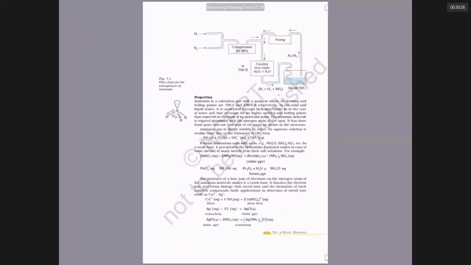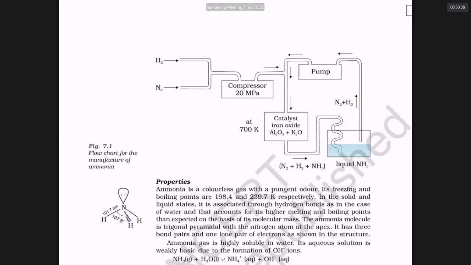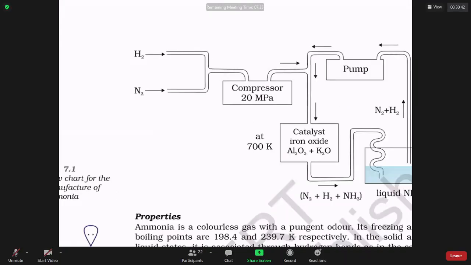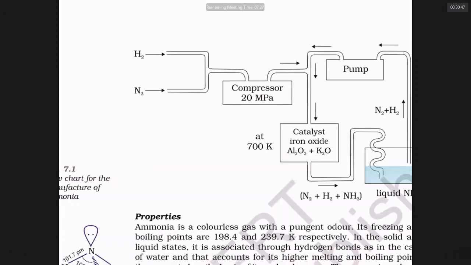This is the way to prepare ammonia. To prepare ammonia, you take nitrogen and hydrogen gases in 3:1 ratio. You just pump them into a compressor where you have a pressure of 200 atmospheres or roughly 20 megapascals.